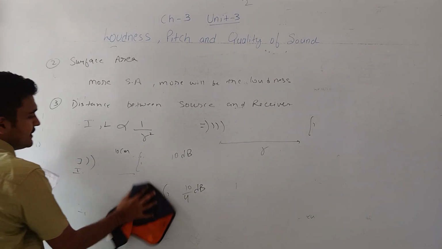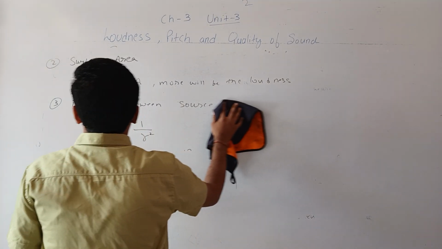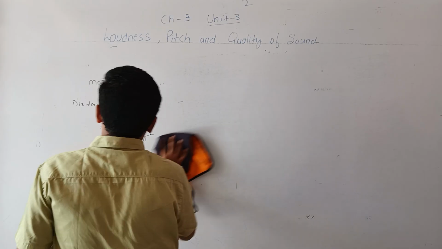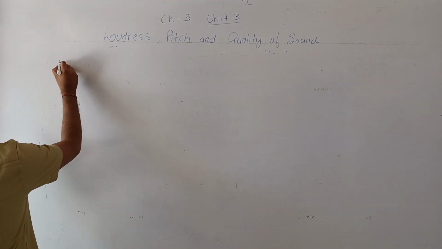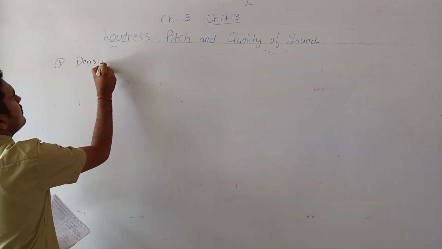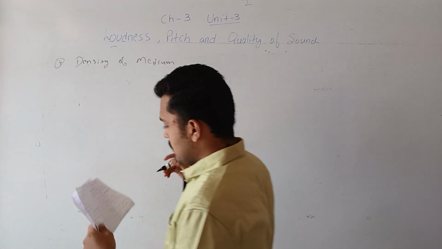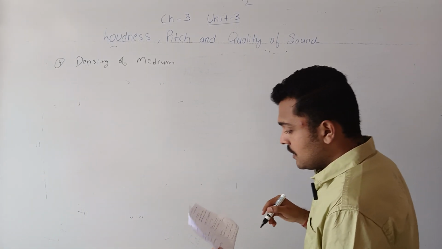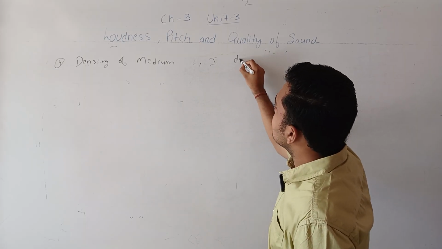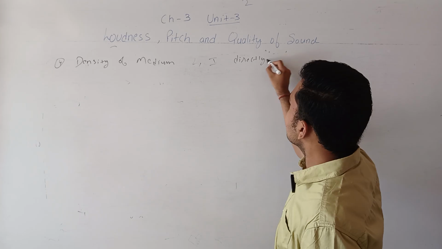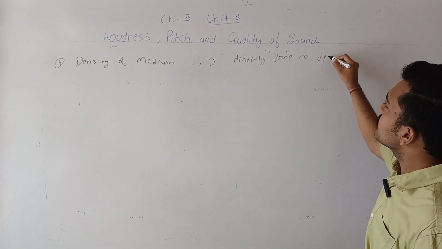Next is the density of the medium. Loudness or intensity is directly proportional to the density of the medium.